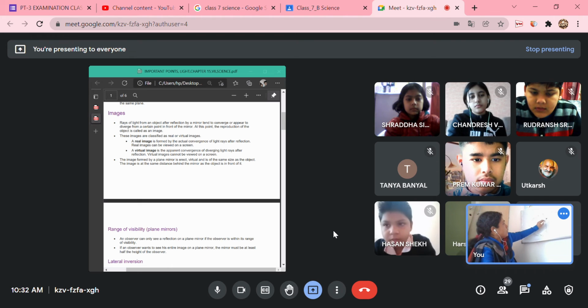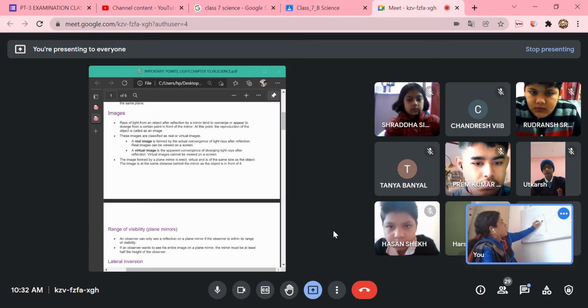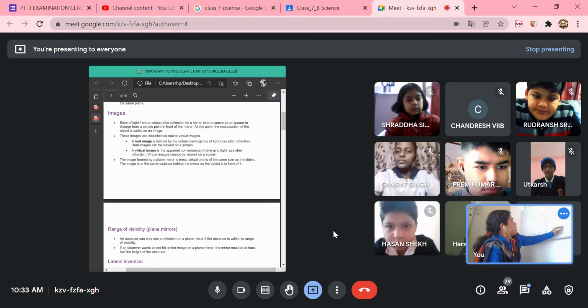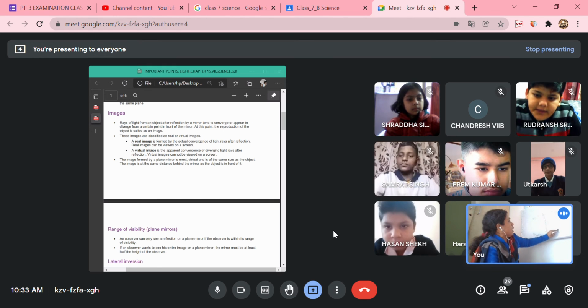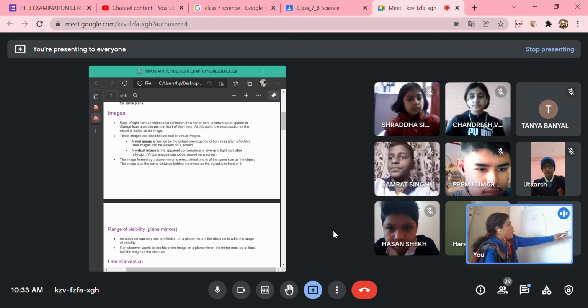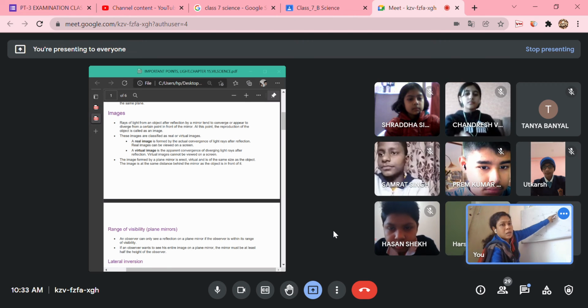You can see this ray is coming over here and getting reflected, and the image is formed at the back. So how are we going to see this object? If we extend this line behind and keep your eye over here, you are going to see the image of this object.